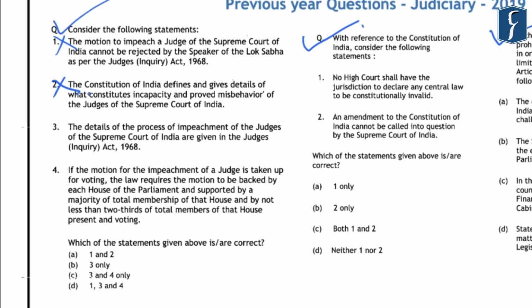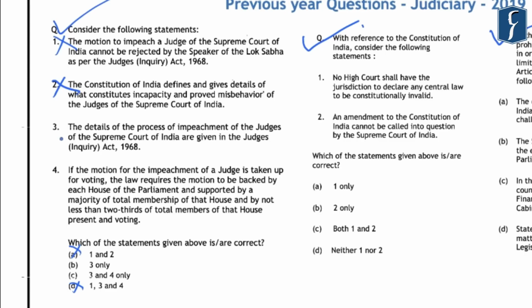Further, if you look at the procedure of removal of a Supreme Court judge, you will find that the Speaker constitutes a committee in the House in which a motion for the removal of a judge of the Supreme Court has been admitted. And that committee outlines what is the incapacity and proven misbehavior of a particular judge regarding whom the impeachment motion has been admitted in the Lok Sabha or the Rajya Sabha. So by finding the wrong statements, you will find that options A and D are incorrect here.